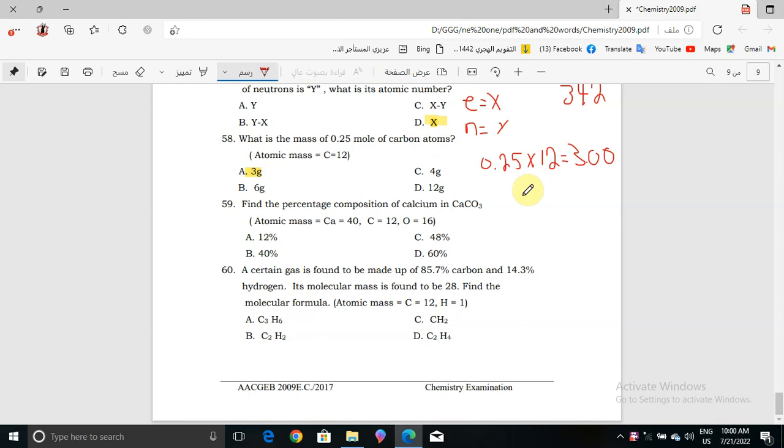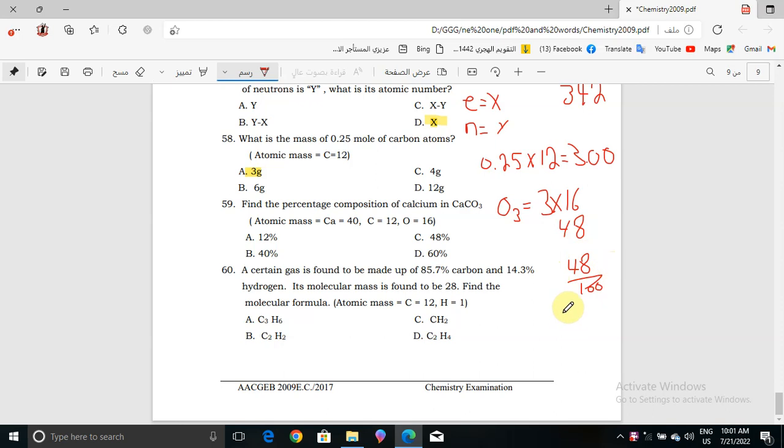For oxygen it says O3, so we have 3 oxygen times 16, which is 48. And it asks for the percentage composition of calcium, so the correct answer is 48%, which is 48 over 100.